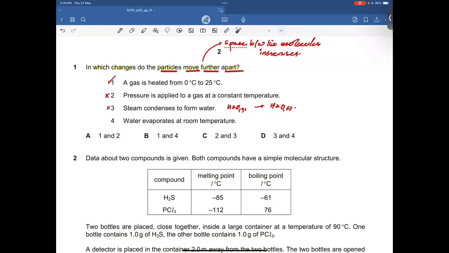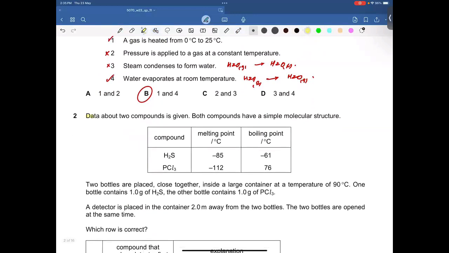Let's talk about the fourth statement. Water evaporates at room temperature. Obviously, water at RTP, when it evaporates, changes its state from liquid to gas, or liquid to vapor. And when it turns into vapor through evaporation, the space between the gaseous molecules obviously increases, and therefore the fourth statement is also correct. So the 1st and 4th statements are correct, and therefore B is going to be the right answer.